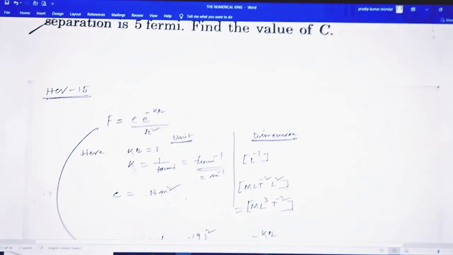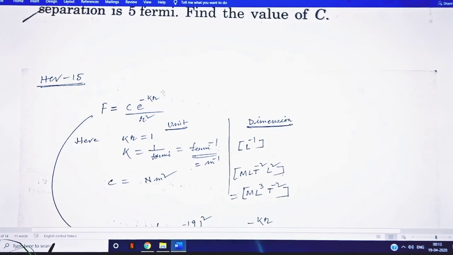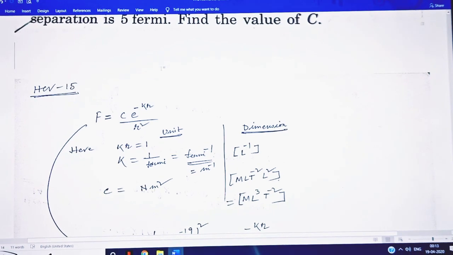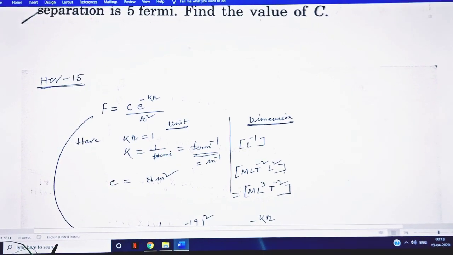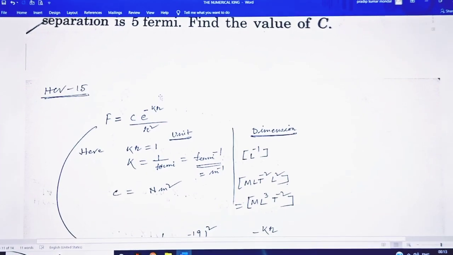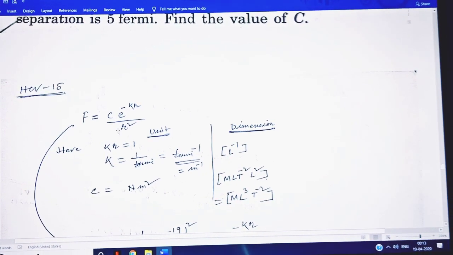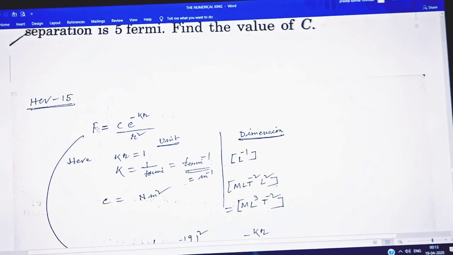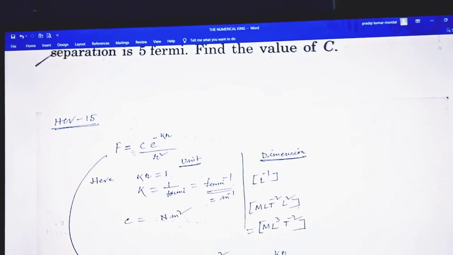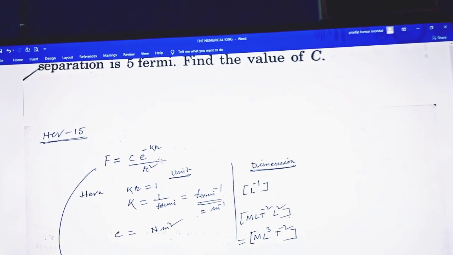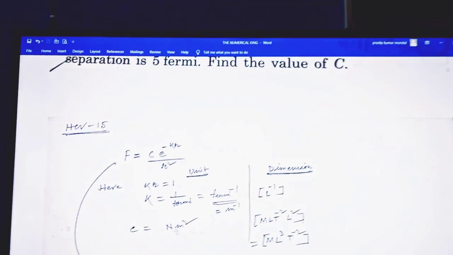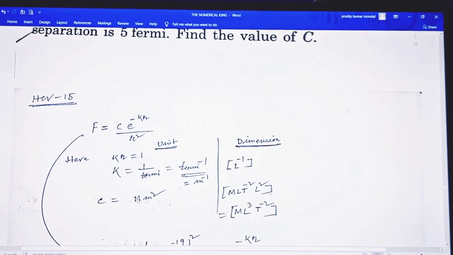So the exponential part is always taken as a unitless quantity. Here the unit of kappa is this, and e to the power of this is taken as 1. So F equals C by r square. I repeat again, F equals C by r square. So C equals F r square. The unit of F is Newton, and r square means meter square.